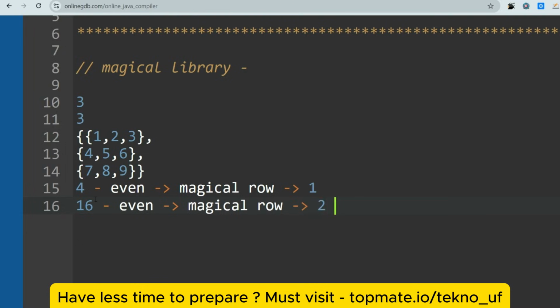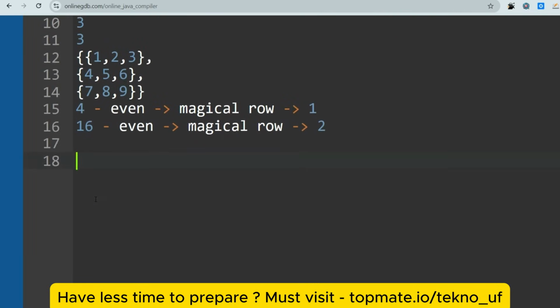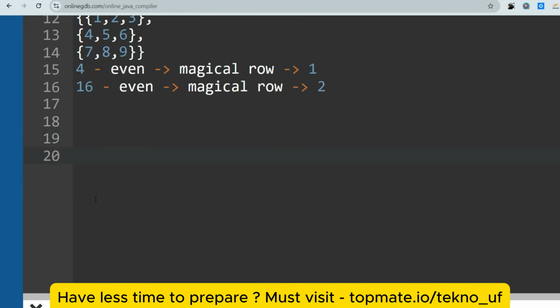So your output should be 2, as we have got 2 rows in which the sum of odd values is even. I hope you understood. Let me share the second sample input. The number of rows is 3, the number of columns is 2, and the elements are 1 2, then 0 0, then 11 11. In this case, what should be the output?